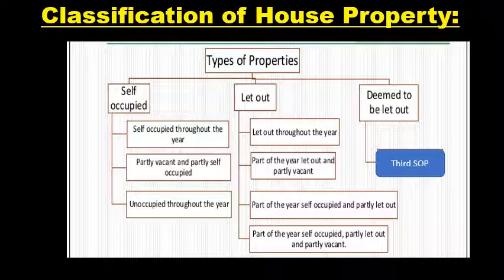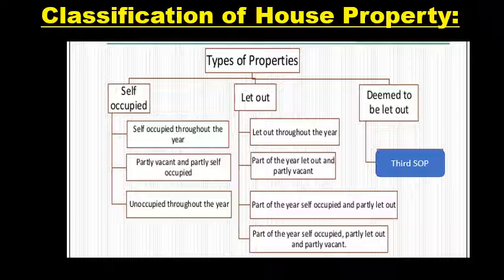Unoccupied throughout the year means either it is not used for residential purpose and not used as a let out property, then it is considered as unoccupied. It's not occupied by any person, so then it is also considered as self-occupied property. The property used throughout the year for residential purpose, or partly vacant and partly self-occupied during the year, is considered as self-occupied, and unoccupied throughout the year is considered as self-occupied.